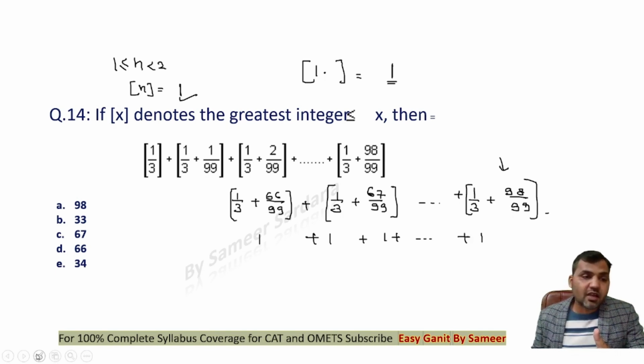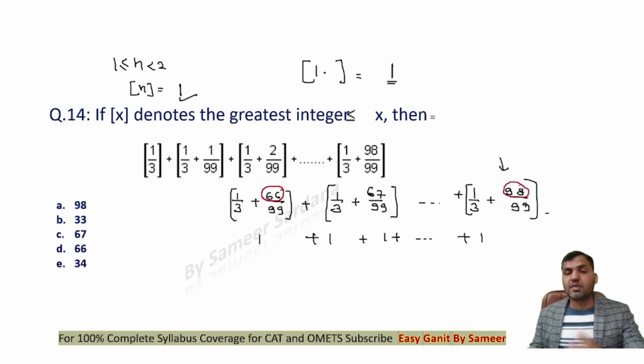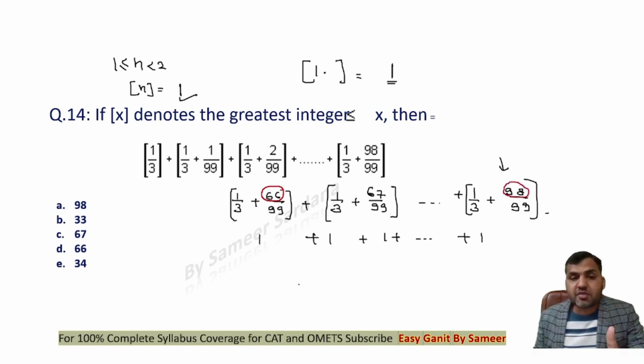So now you can see that for all these values, how many times will we get this value of 1? This will be equal to the number of terms, right? n here is 66 and it goes on till 98. So basically you're supposed to find the number of terms. If the numerator lies in the range of 66 to 98, how many terms are there? The total number of terms is 98 minus 66 plus 1, right?